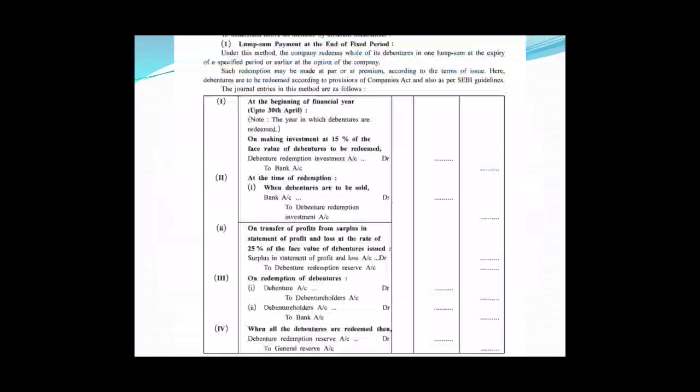So friends, these 5 to 6 entries we need to pass for redemption of debentures by lump sum payment at the end of the fixed period. First two entries for investment and encashing the investment, then to create DRR, and then two entries for redemption of debentures, and then finally one entry to transfer the DRR to general reserve.